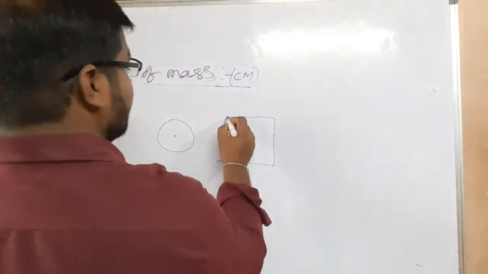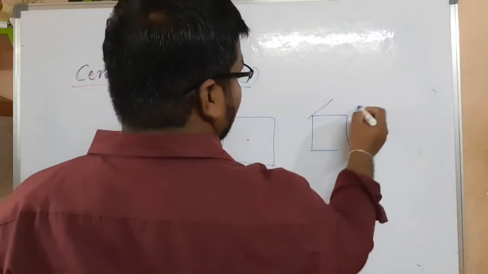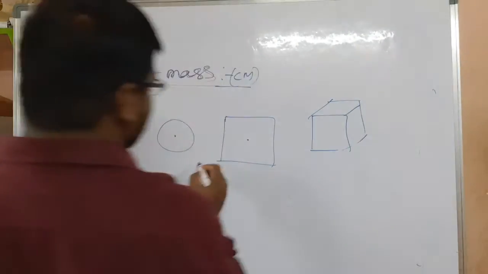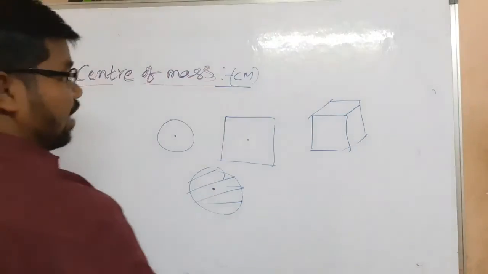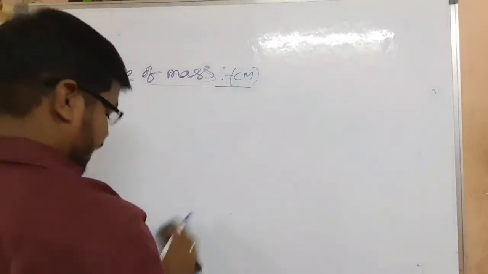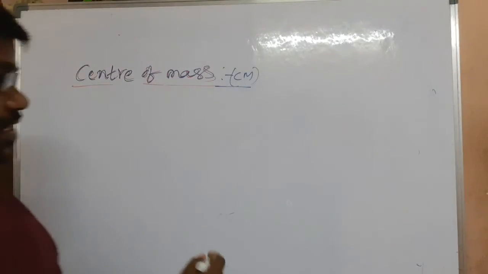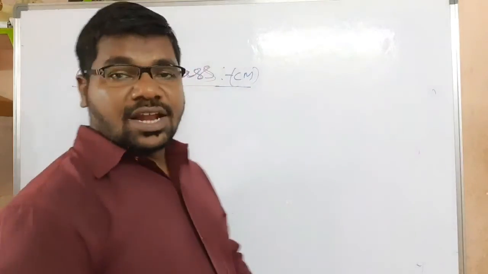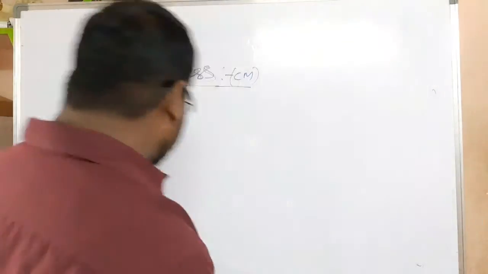This is a cube, and this is a solid sphere, having a particular shape and size. By using a formula, we can get the center. For different types of body, we want to derive these equations.